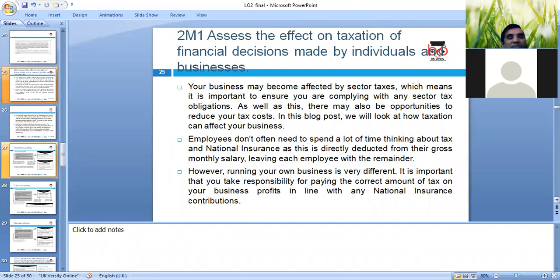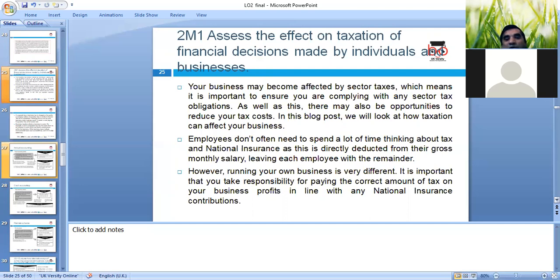Okay, then we have merit criteria M1, assess the effect of taxation on financial decisions made by an individual. Your business may be affected by these taxes, which means it is important to show compliance with any tax obligation. There are also opportunities to reduce your tax cost.